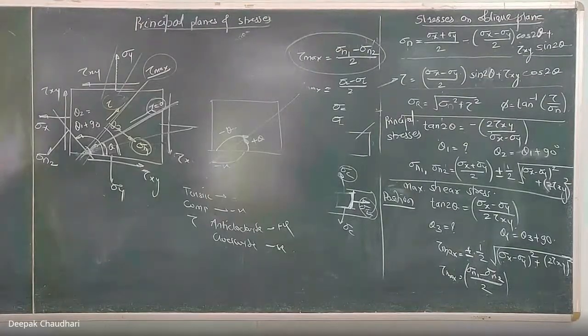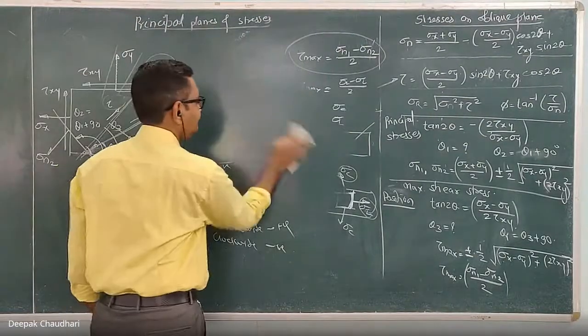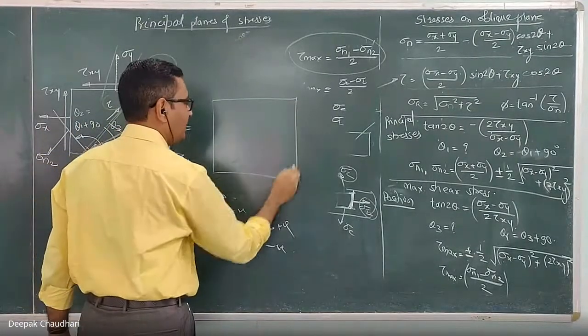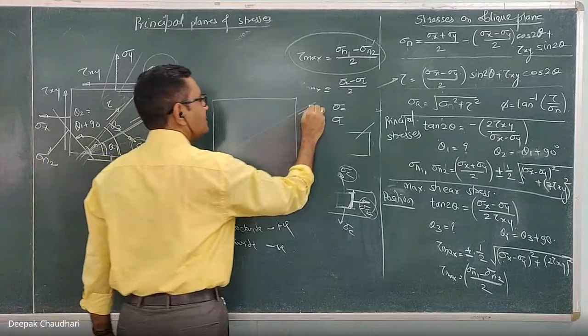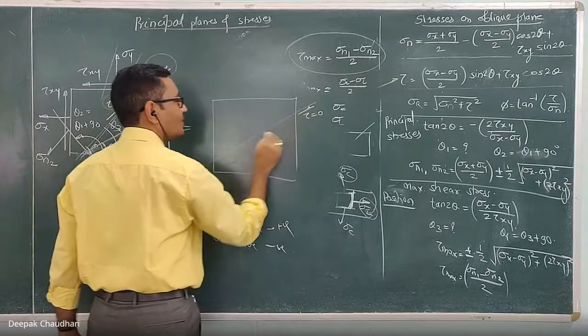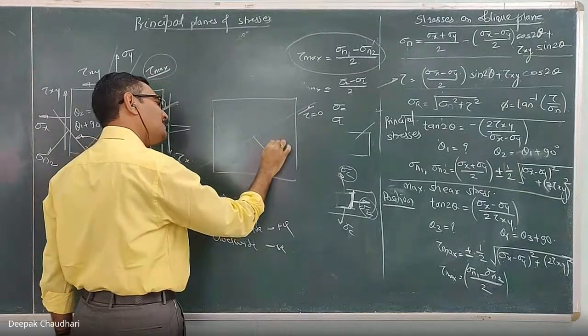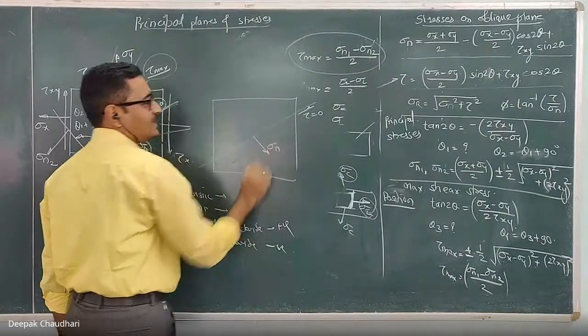Last point is that, listen, in this strained body, if this is the plane on which the shear stress is 0, then it becomes a principal plane, and the normal stress acting on a principal plane is known as a principal stress.